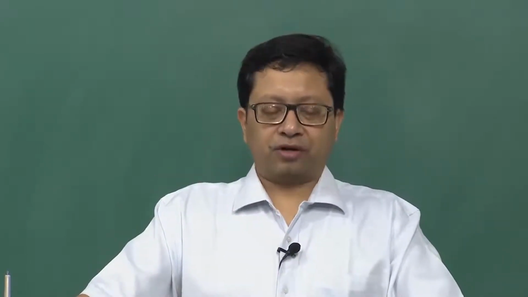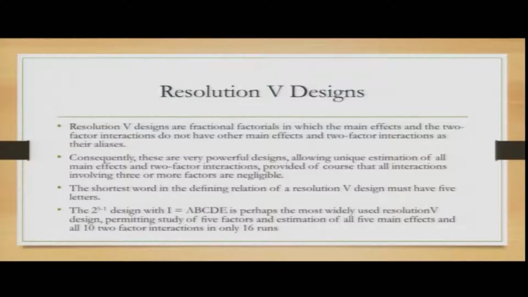Let us consider the resolution 5 design, of fifth order. Resolution 5 designs are fractional factorials in which the main effects and the 2 factor interactions are not aliased with each other.